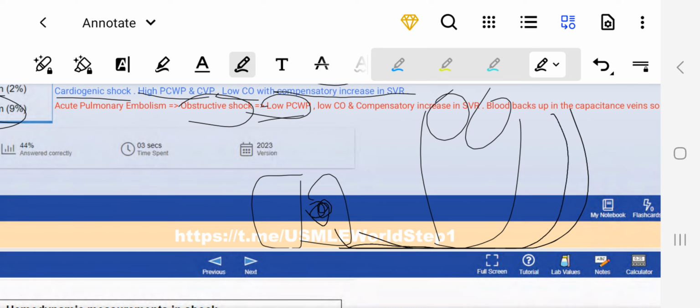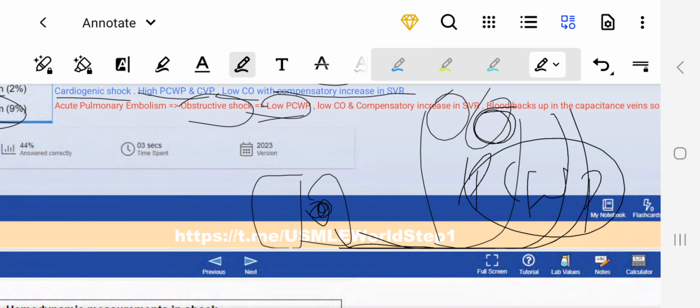Due to which the pressure in the left atrium, that is called pulmonary capillary wedge pressure, would be decreased, right?